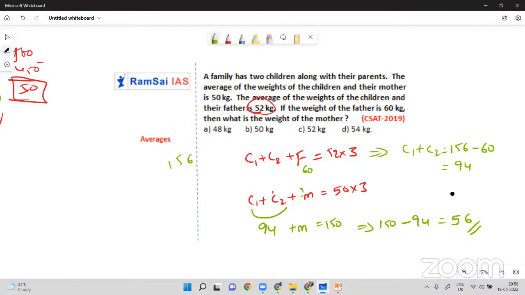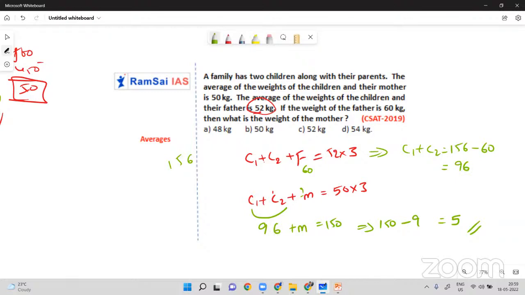Wait, did I do any mistake? Because there is no 56 in the options. I'll just go back. Some calculation error might be there. 156 minus 60 will be 90. Hey, my bad. 156 minus 60 is 96. It's my mistake, a small calculation mistake. So if I substitute 96 here.